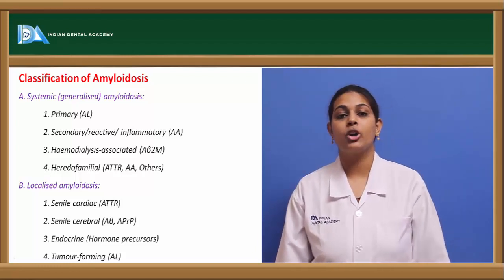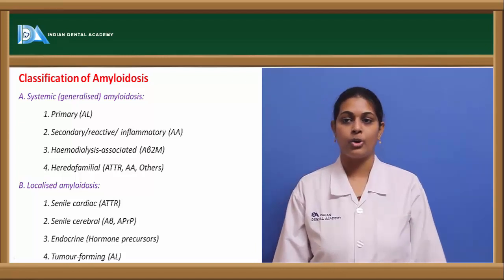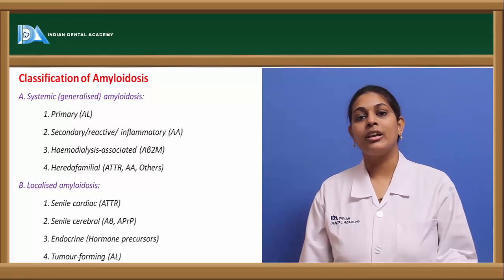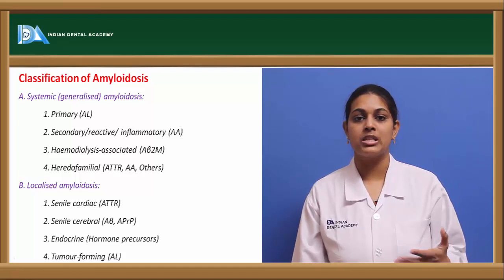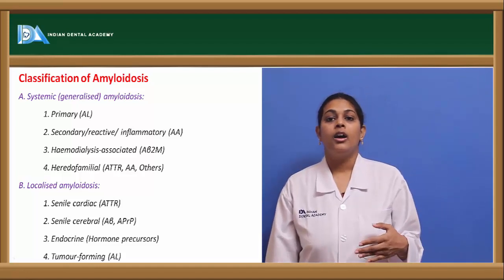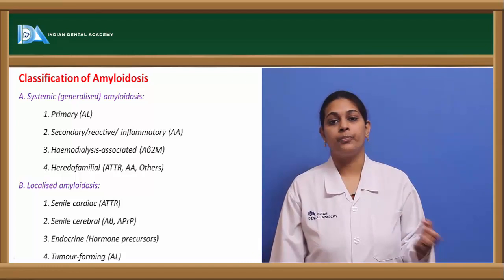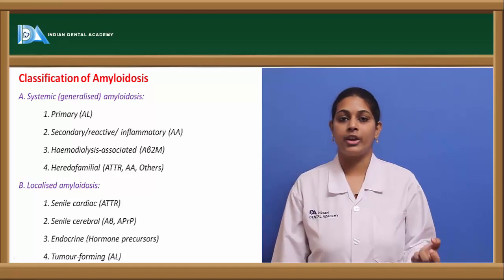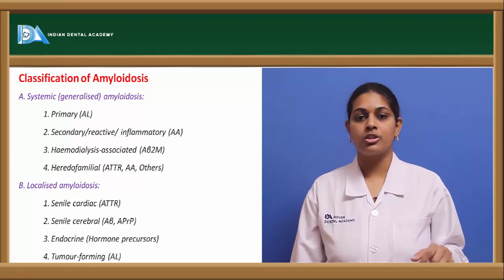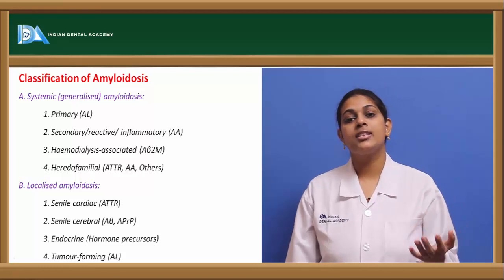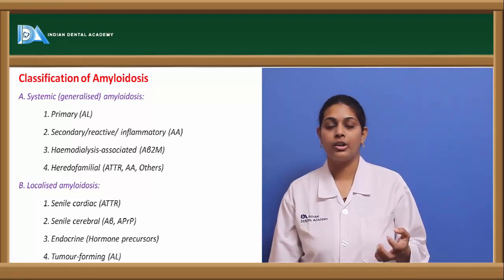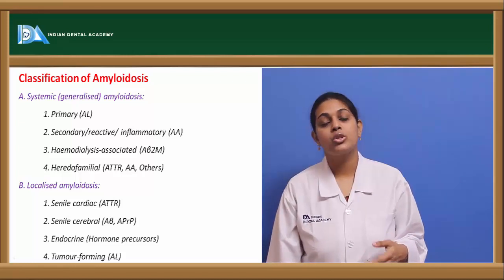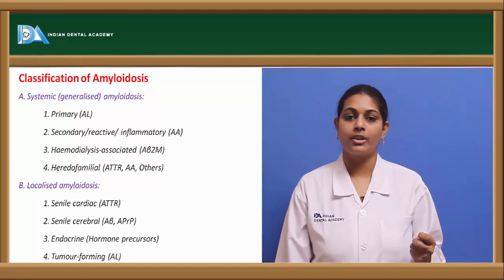Coming to another type of systemic or generalized amyloidosis, it is heredofamilial amyloidosis, and usually it is seen associated with chronic renal failure, since the kidneys are associated with the filtration of these proteins in the glomerular as well as in the tubular part. So any abnormalities in filtration can result in chronic renal failure. The protein is the beta-2 microglobulin, a fibrillar protein associated with this type of amyloidosis. And the most commonly involved organs could be the synovium, joints, or the tendon sheaths.